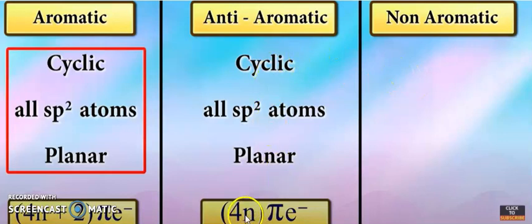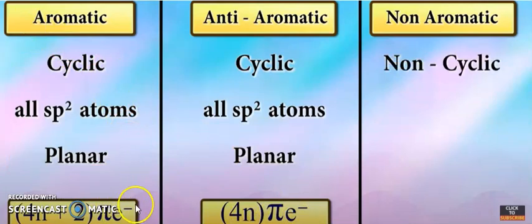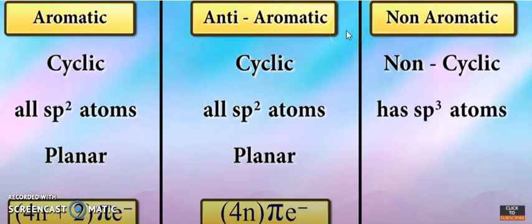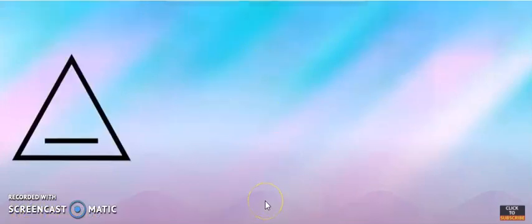Anti-aromatic follows the 4n pi electron system, aromatic follows the 4n plus 2 pi electron system, and non-aromatic is non-cyclic, has sp3 atoms, or is non-planar. So you can see the differences between aromatic, anti-aromatic and non-aromatic. Very important point: aromatic is 4n plus 2 pi electrons, anti-aromatic is 4n pi electrons.